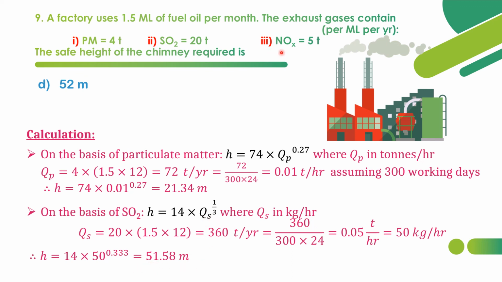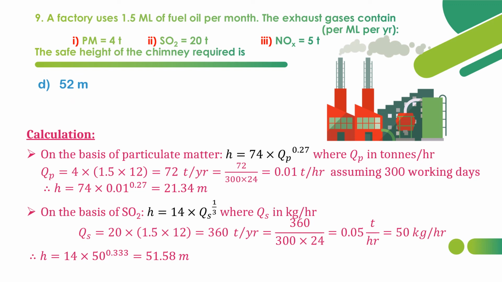And next they have given the oxides of nitrogen. Oxides of nitrogen, carbon, hydrocarbons, fluorides are some trace quantities, and particulate matter and sulfur dioxide contribute more to the gaseous pollutants when compared with oxides of nitrogen, hydrocarbons, water vapors and others. So that's why we are calculating only on the basis of PM and SO2. So we have two answers, 21.34 and 51.5. The higher value has to be taken as the chimney height. So the answer is 52 meter.